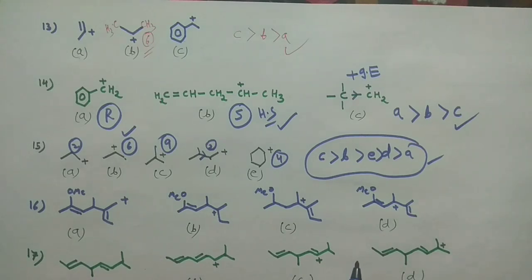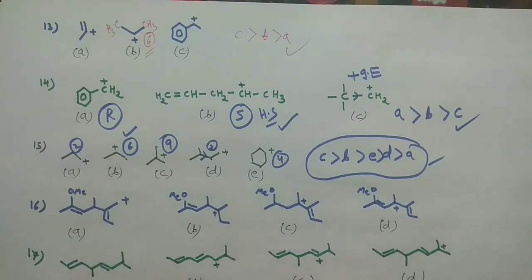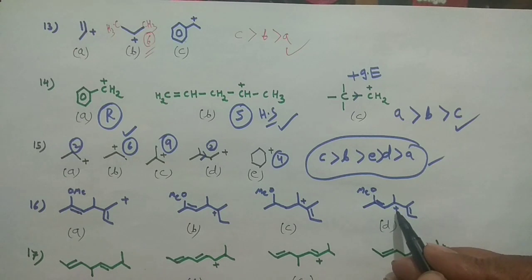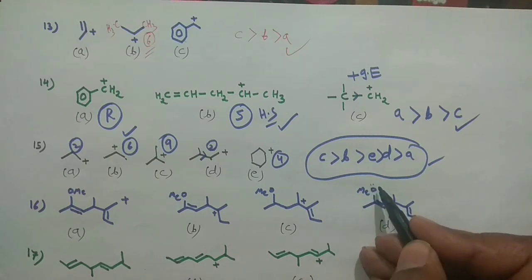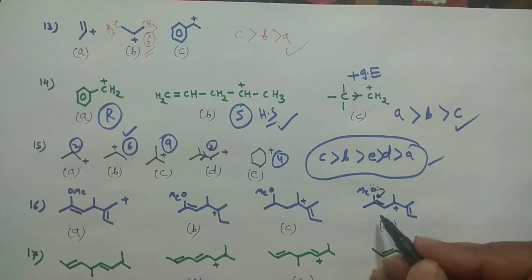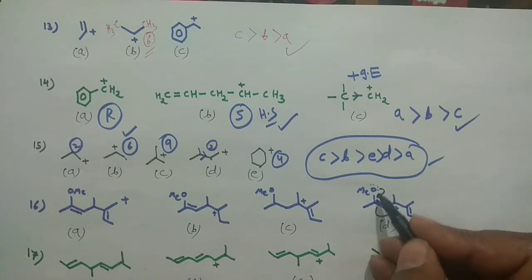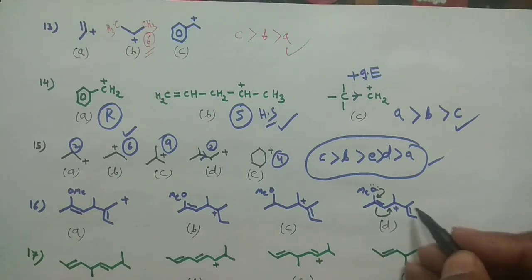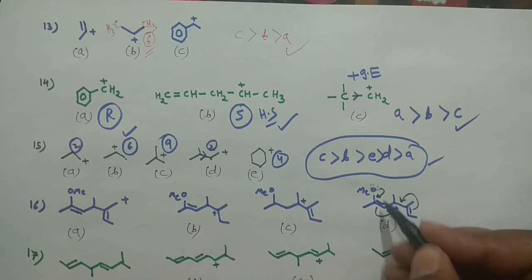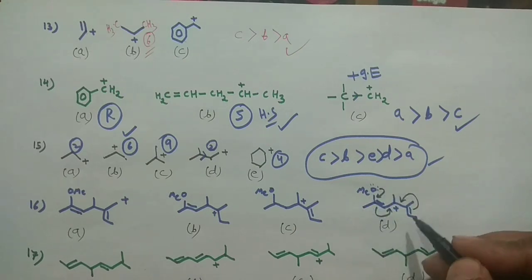Okay, now moving to the next problem. This problem is special and important, and you should look very carefully at how we decide the stability of the system. In that case, we can check the conjugation, where the conjugation is most. See, this is a positive charge, this is a double bond, this is oxygen. So this can come here, this can go here. So one conjugation is happening in that direction and another in that direction. So it has very much conjugation in that case.